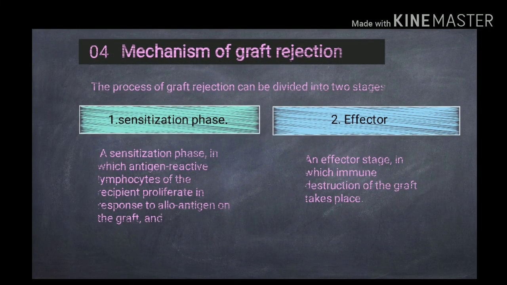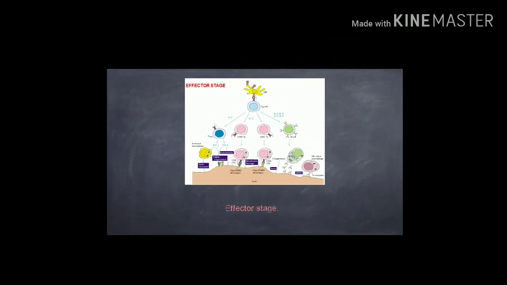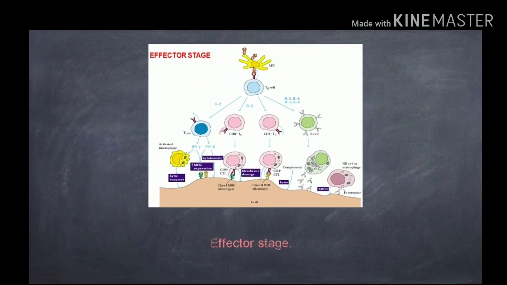Mechanism of graft rejection. The process of graft rejection can be divided into two stages: sensitization phase and effector phase. In the sensitization phase, antigen reactive lymphocytes of the recipient proliferate in response to alloantigen on the graft. In the effector phase, the immune destruction of the graft takes place. Here we can observe the process of graft rejection.